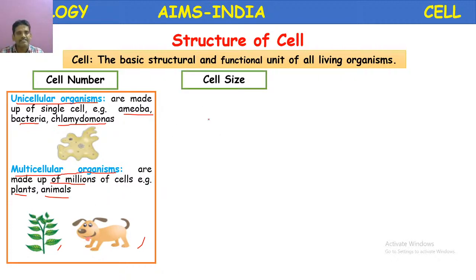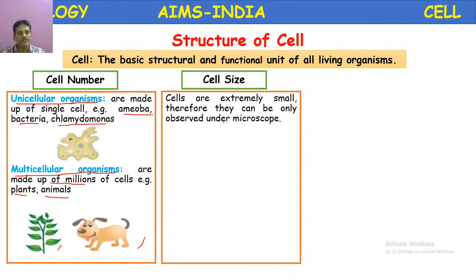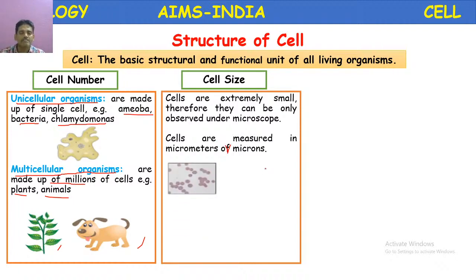Let us proceed. Cell size. It is very important, which you already studied in the 8th class. Cells are extremely small. Therefore, they can be observed only under a microscope. You might have observed slides under a microscope in your school science laboratory. So cells are measured in micrometers or microns. They are very small, means they are not visible to our naked eye. We take the help of a microscope to see these organisms.